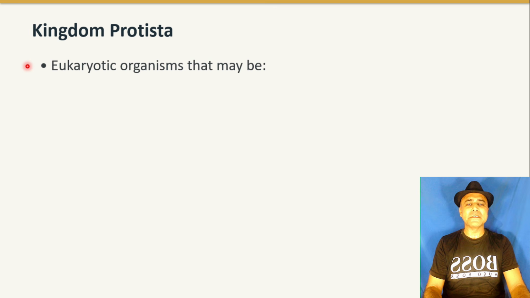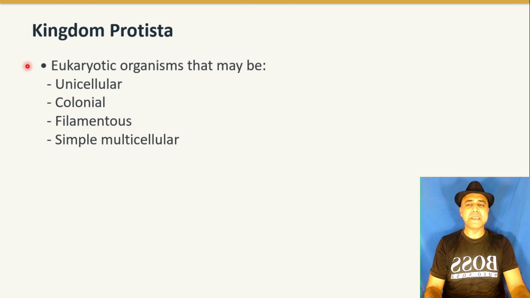Eukaryotic organisms that may be unicellular, colonial, filamentous, or simple multicellular. These are the main characteristics of the organisms belonging to Kingdom Protista.